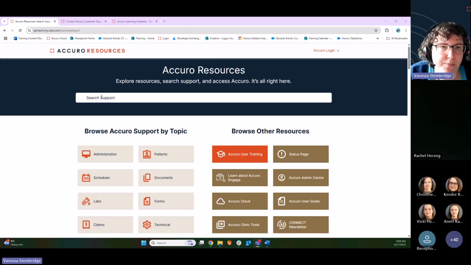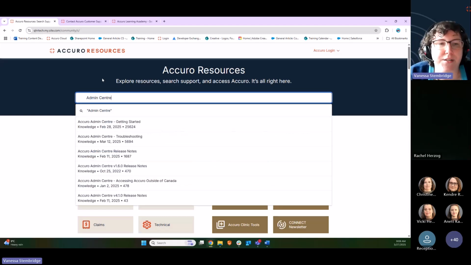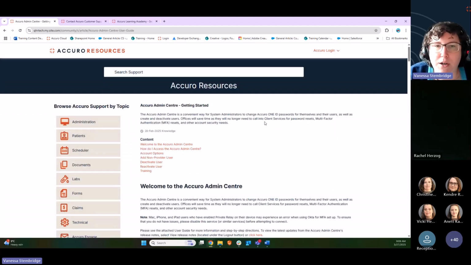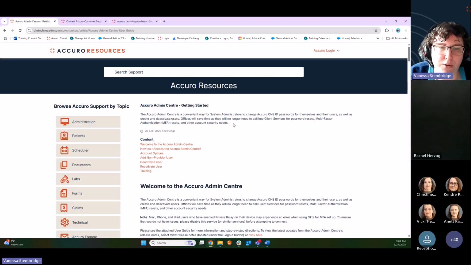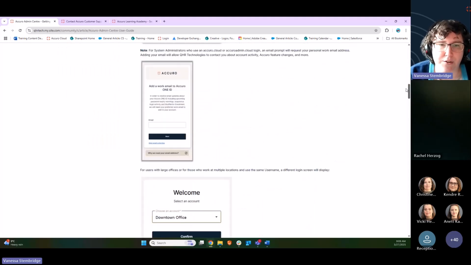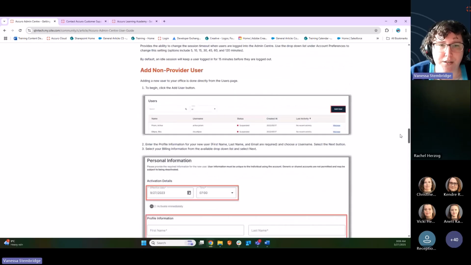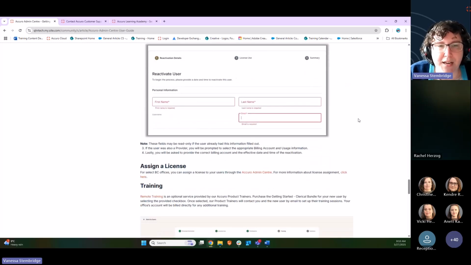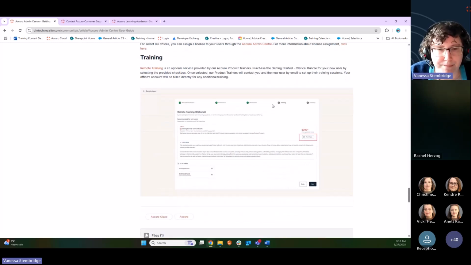And using the search support at the top, I'm going to, as an example, look for the admin center. So typing in admin center, this will produce the Accuro admin center getting started help article. So we're going to click on that one there. Now, our articles will have a summary at the top, a table of contents, and then the content following. So for admin center, for this example, we have a quick introduction. There's information on how to access. If we scroll down a bit, there's account options mentioned, deactivating, reactivating users. And at the very bottom, there's some information about training.